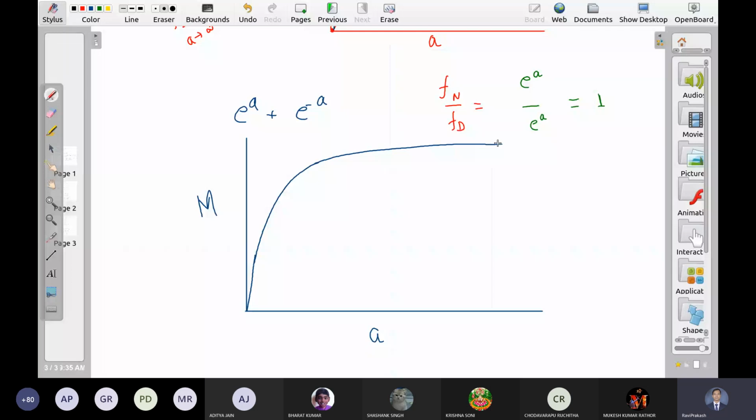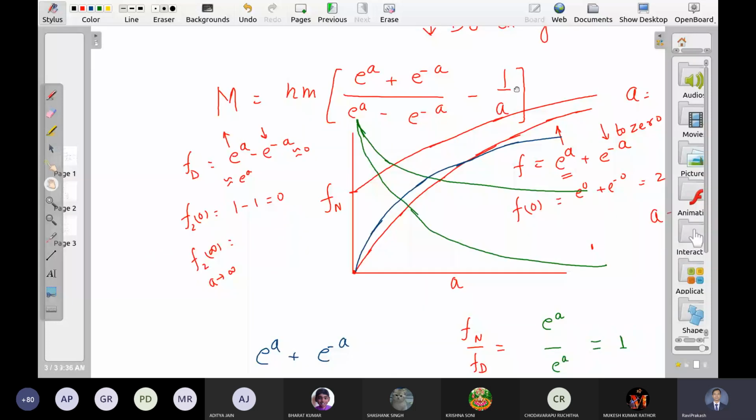What is this value? This value is how much? The term inside the bracket is equal to 1 at large a, multiplied by Nm. So this saturation limit is N times m.